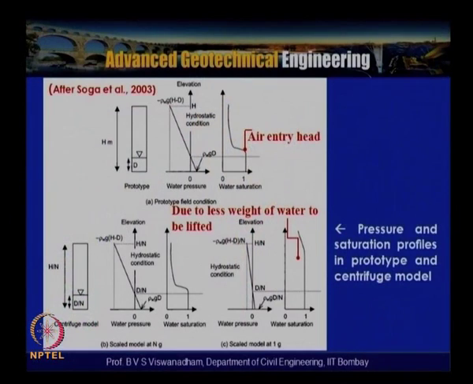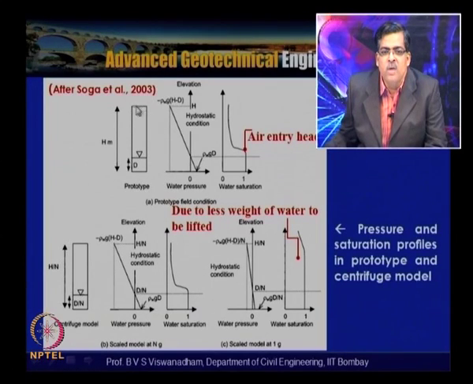Now after Soga et al. 2003, here the pressure and saturation profiles in the prototype and centrifuge model are given. In the prototype, or a field situation, we have the height h and this d, which is the depth of the water table. Below the water table, what we see is ρw g d, that is the hydrostatic pressure here.